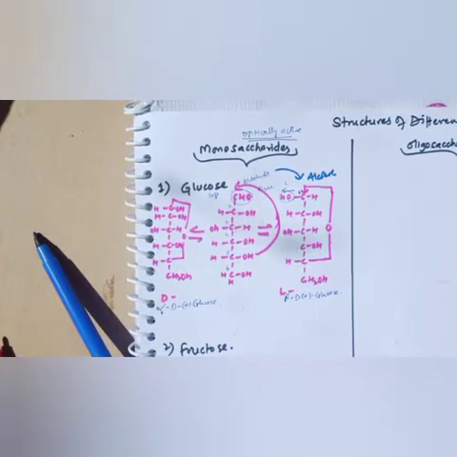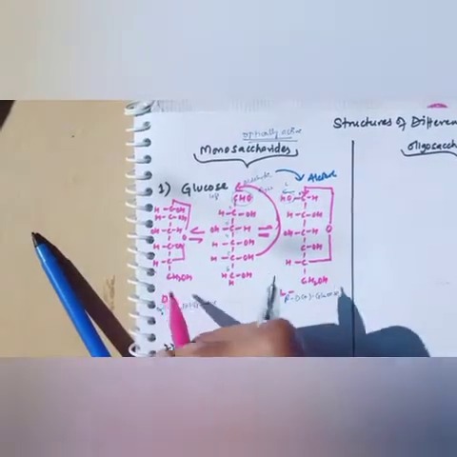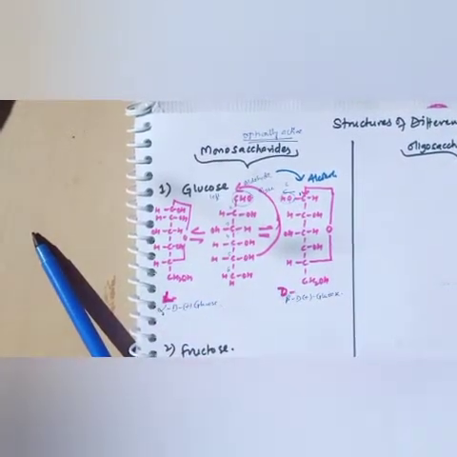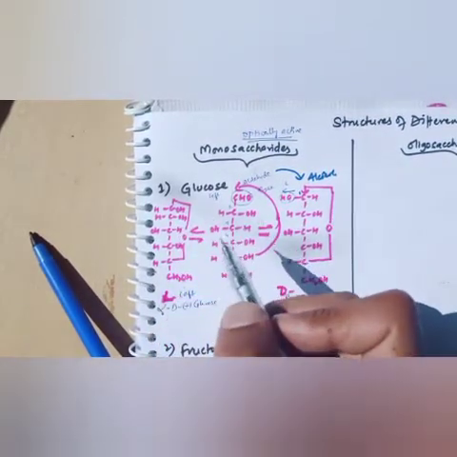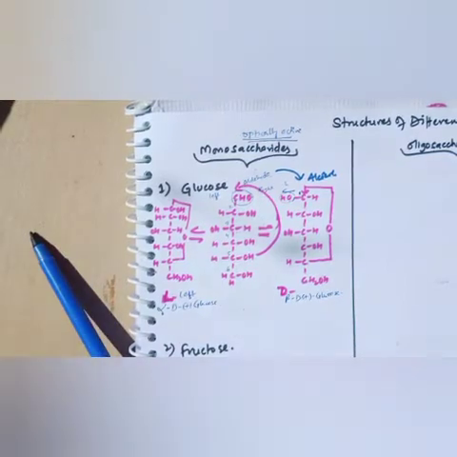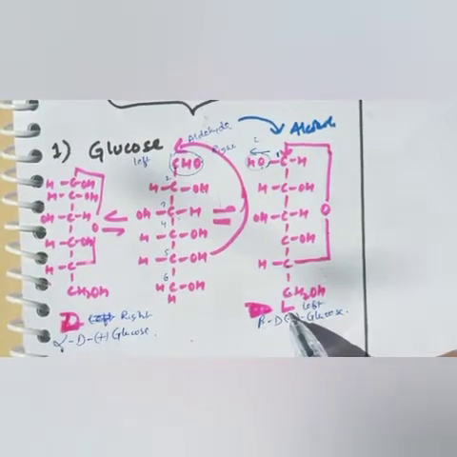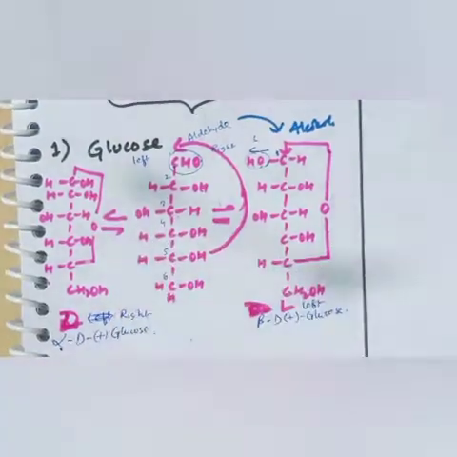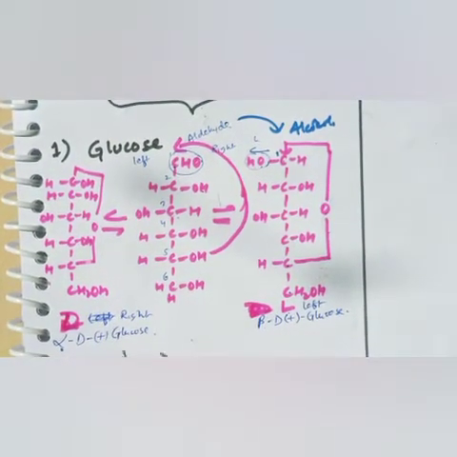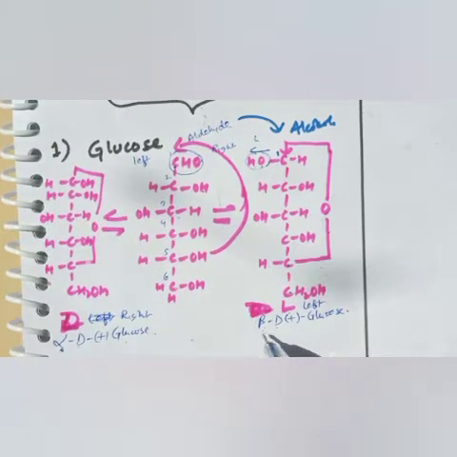In beta, which is levo, this can be called levo rotatory, and this one is dextro rotatory. Just pay attention, dear students. In levo rotatory, the OH will be on the left-hand side. In dextro rotatory, the OH will be on the right-hand side. This is because of optical isomerism. So dextro is also called alpha D-glucose, and levo is also called beta D-glucose.